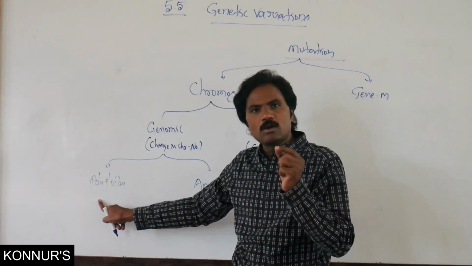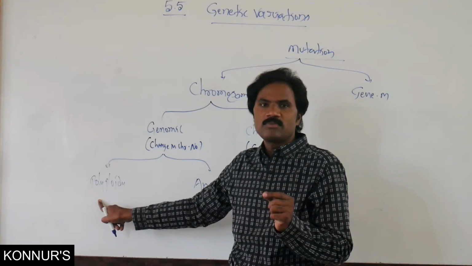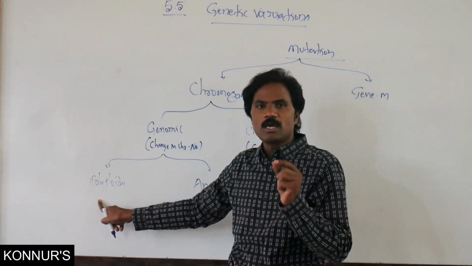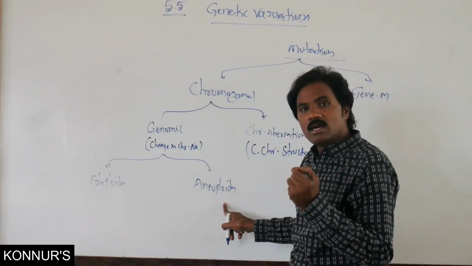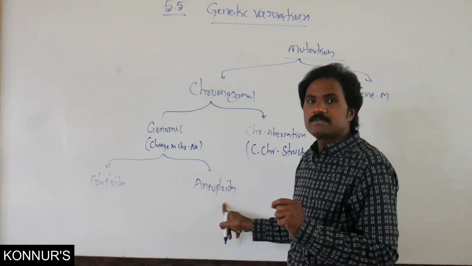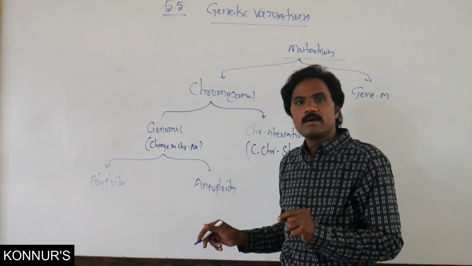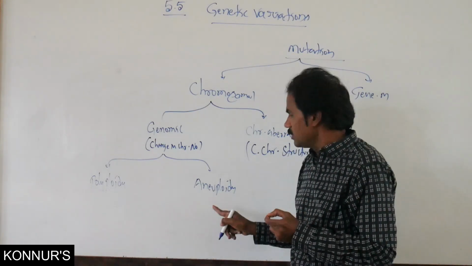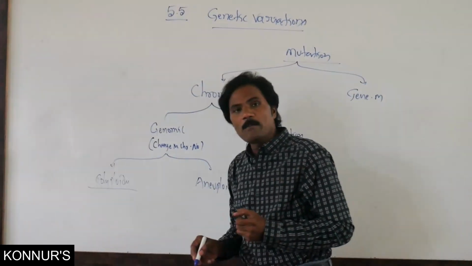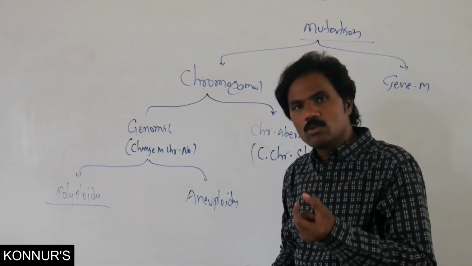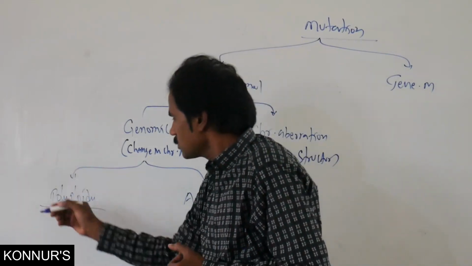Polyploidy means more than two sets of chromosomes. Aneuploidy is either deletion or addition, either loss or gain of chromosomes.